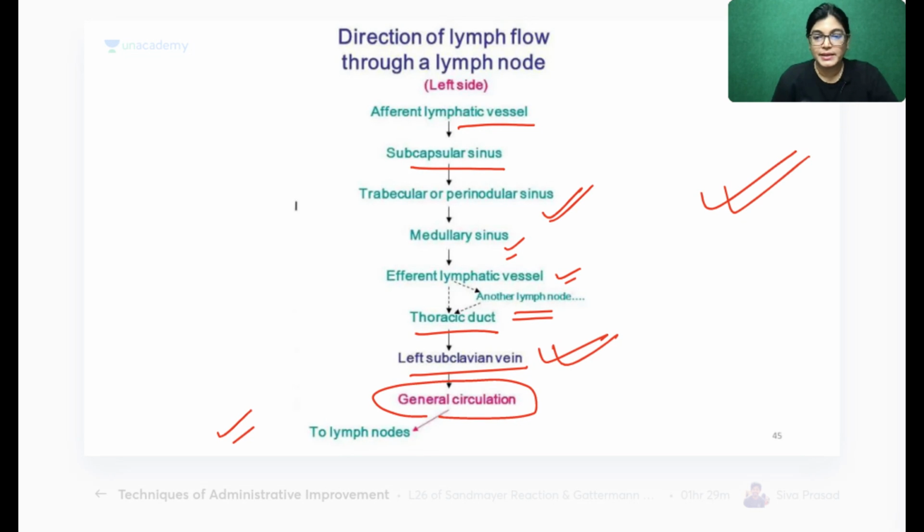So okay, let me change the slide now. Okay, Shivang, can I change the slide?